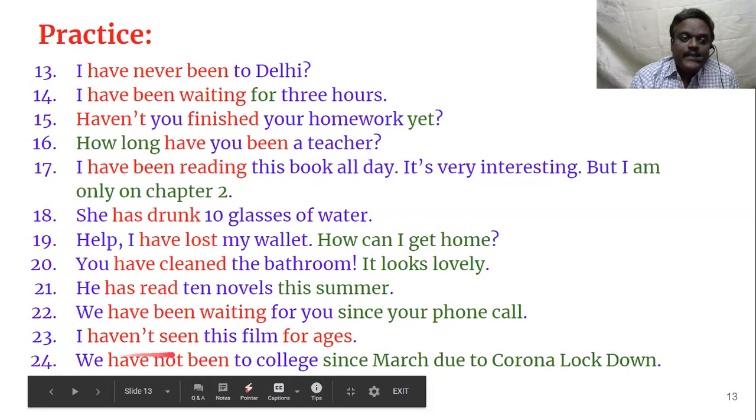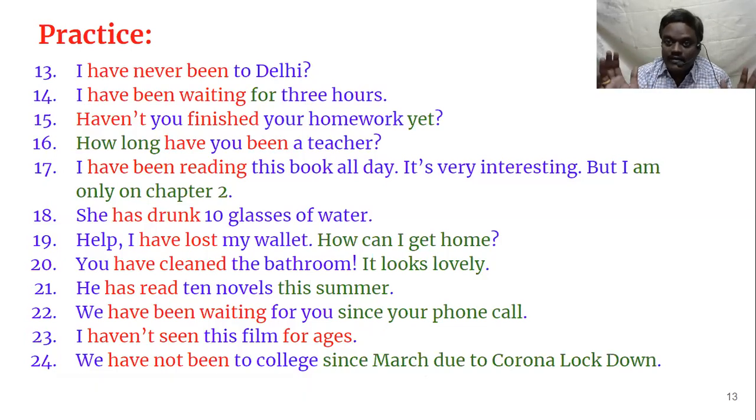In the same way, I haven't seen this film for ages. See here, for means a period of time. Period means it can be 2 hours, not 2 o'clock. 2 hours, 1 week, 1 year, 10 decades, 10 centuries, for ages, all this is a period of time.